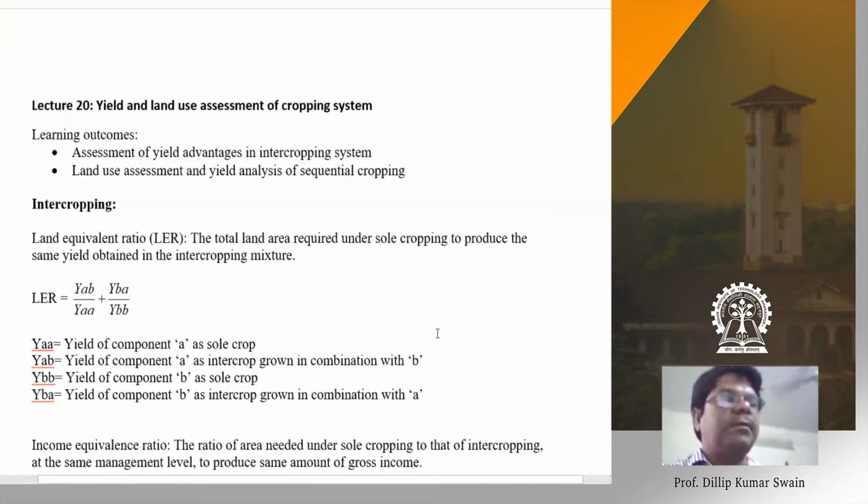So we'll do one example here to see the advantage or disadvantage of the intercropping system.